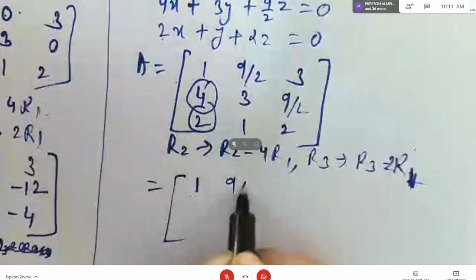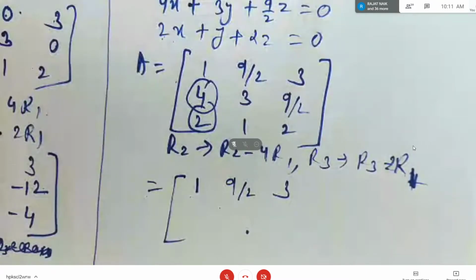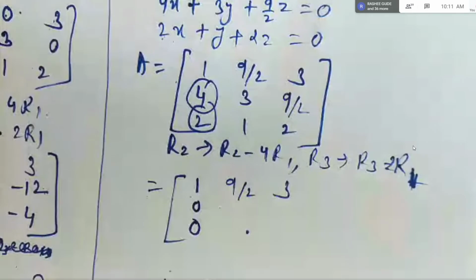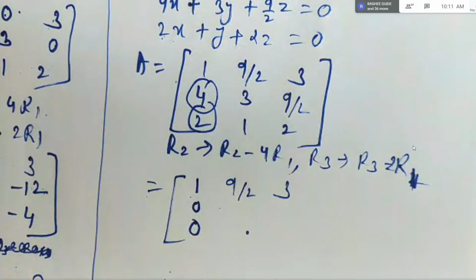First row we are not changing at all because we are not subtracting or adding anything in the first row. These two elements will become zeros. Now you need to tell me what are the remaining elements. Calculate. I am giving you 1 minute. All of you calculate. I am going to ask you randomly these 4 numbers. Make use of calculator if you want.